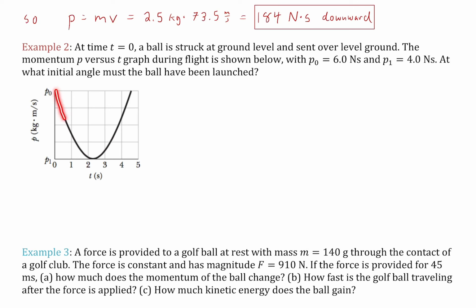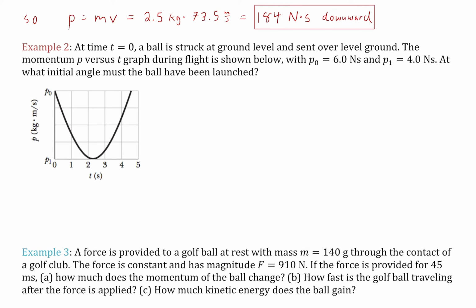It's a parabola, right? A lot of things with projectile motion are parabolas. The y as a function of x is a parabola. Y position as a function of time is a parabola. And here we're seeing momentum as a function of time is also a parabola. That makes sense because we have the constant acceleration and we naturally get those squared terms. And we're told that p naught is 6 newton seconds and p1 is 4 newton seconds.